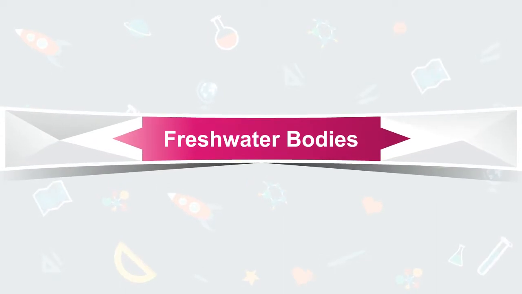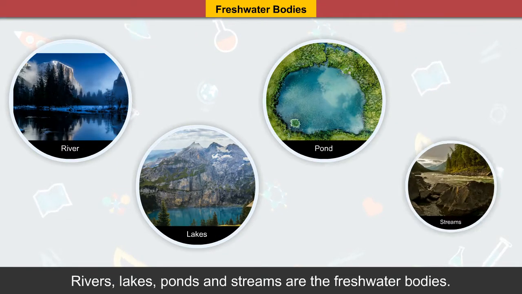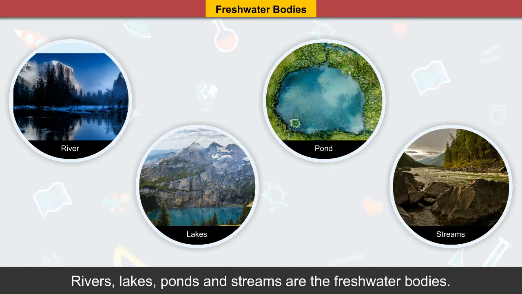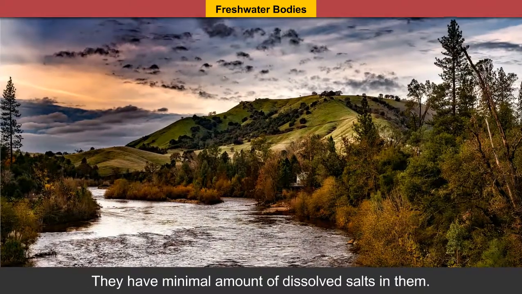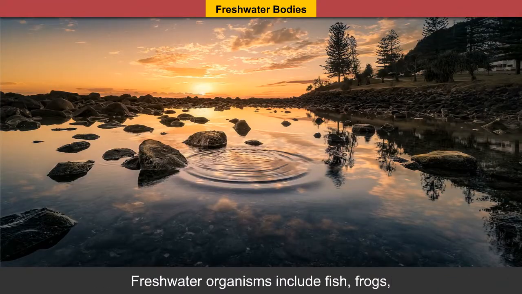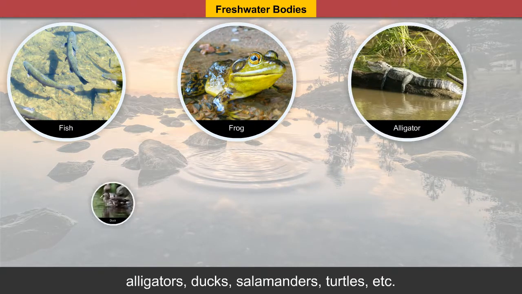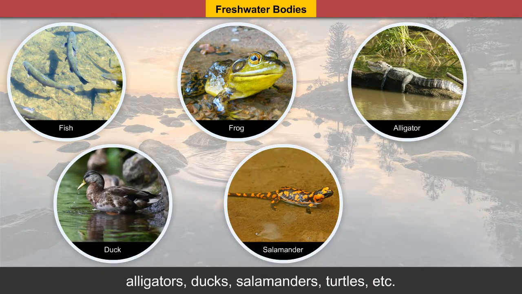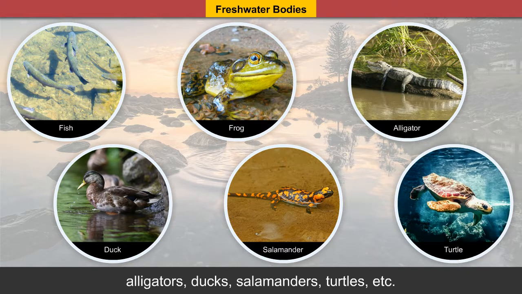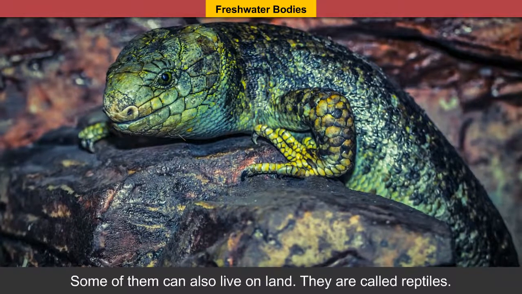Freshwater bodies. Rivers, lakes, ponds, and streams are the freshwater bodies. They have minimal amount of dissolved salts in them. Freshwater organisms include fish, frogs, alligators, ducks, salamanders, turtles, etc. Some of them can also live on land. They are called reptiles.